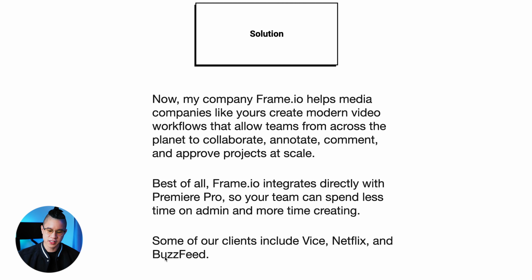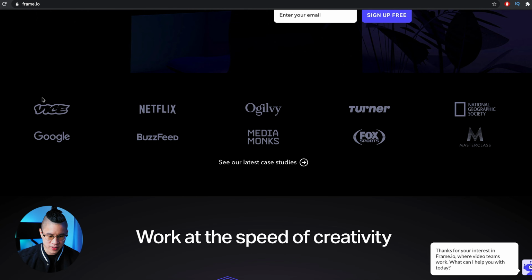And the last part of the solution is I'm talking about my clients, right? So on the website of Frame, as you can see, some of the clients are Vice, Netflix, Ogilvy, Masterclass. You got a lot of different, BuzzFeed, Google, right? A lot of different big clients right here, and they have case studies. So what you want to do when you have a bunch of clients is pick 3 clients and include them in your email that relate most to the prospect, the person you're sending the email to, right?